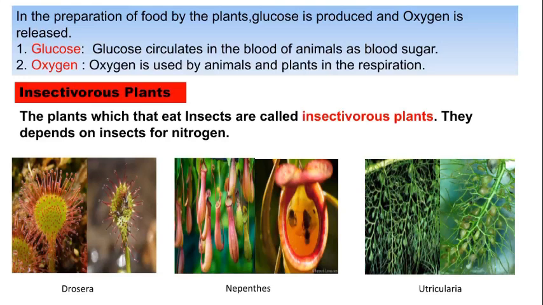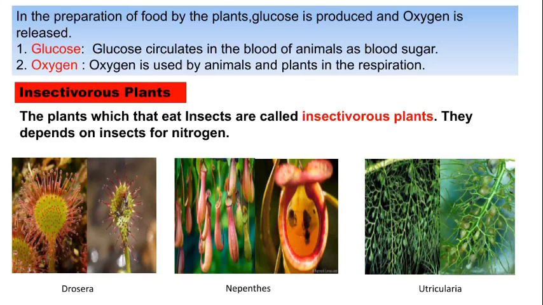Children, I said plants prepare their food by themselves. But among them, some plants eat insects. They wait for insects to eat. So what are those? Those are insectivorous plants. The plants that eat insects are called insectivorous plants.